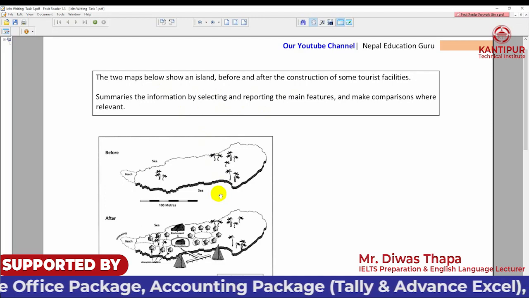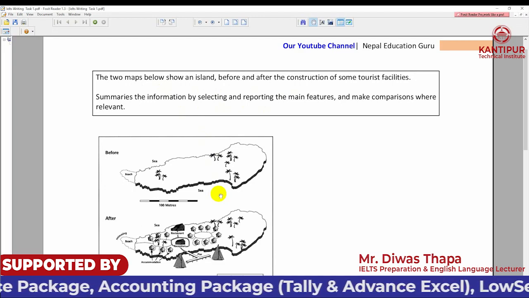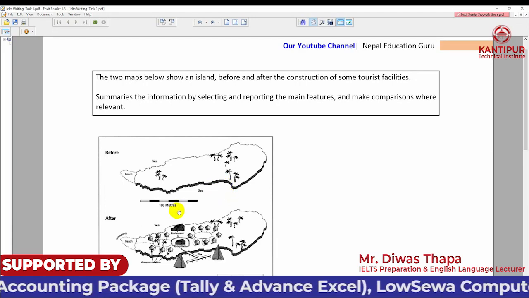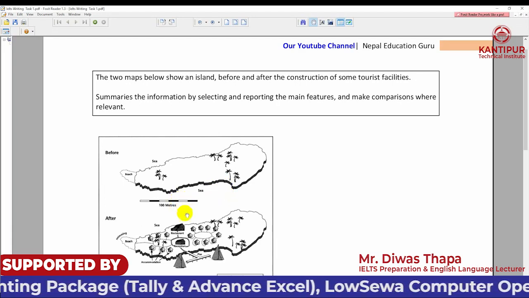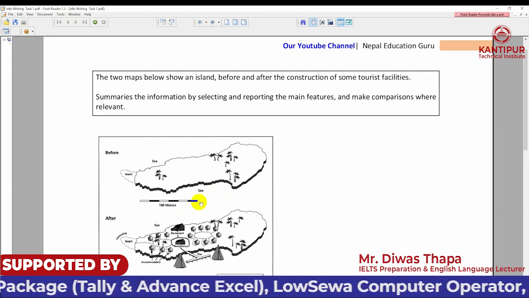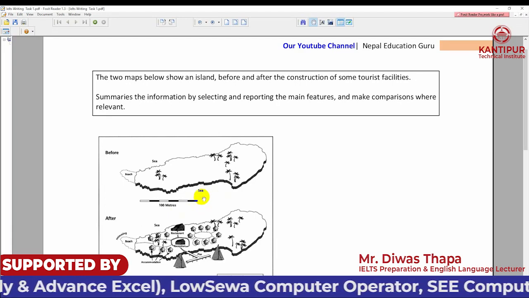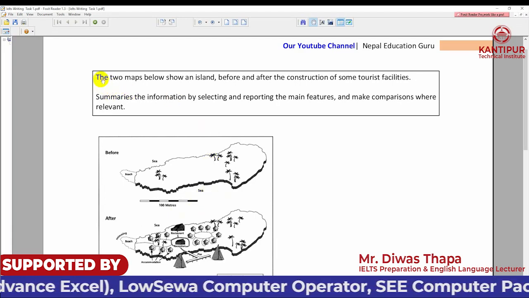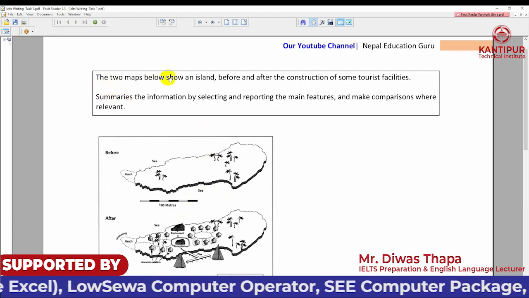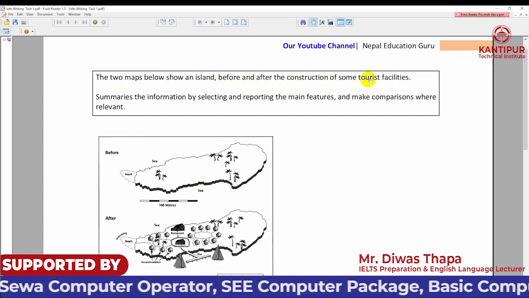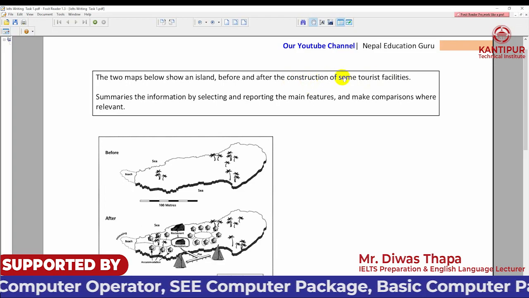So you should remember the question: why is this figure given? If you directly answer this question, that might be your introductory sentence. This is the introduction. And there is a problem that in the question you can also see: the two maps below show an island before and after the construction of some tourist facility. The same answer is given here.